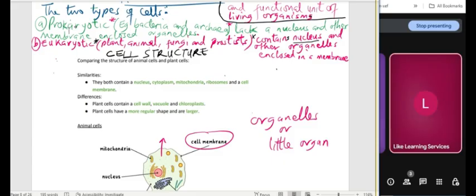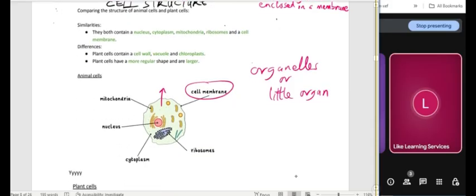Okay. So the two broad classifications of cells are prokaryotic, for example bacteria and archaea, which do not have a nucleus and other organelles covered by a membrane. Then eukaryotic, which contains a nucleus and other organelles that are covered by a membrane. Of course, examples are animal cells, plant cells, and all of that.